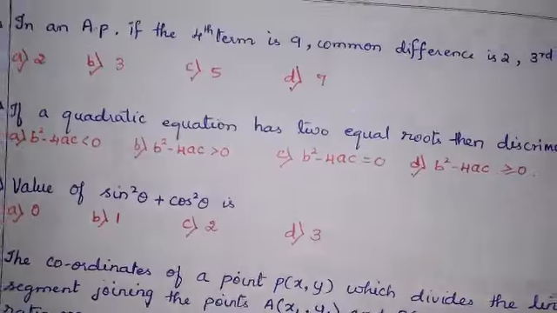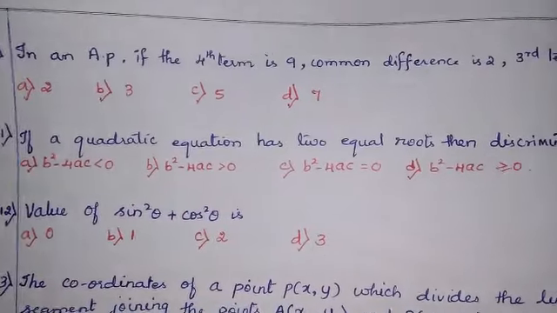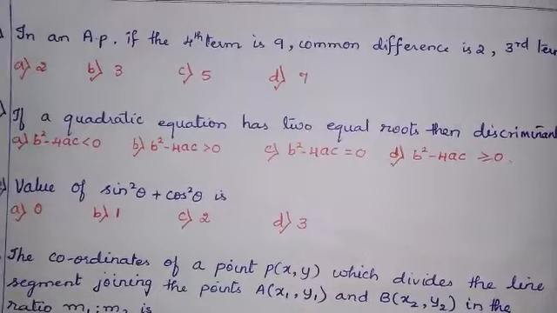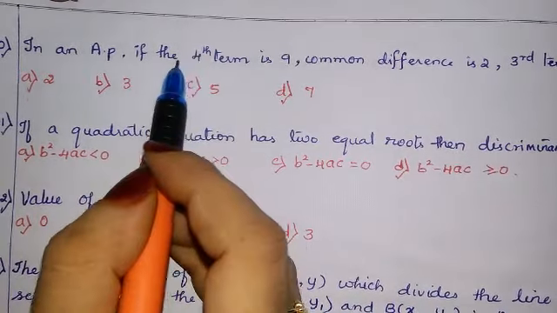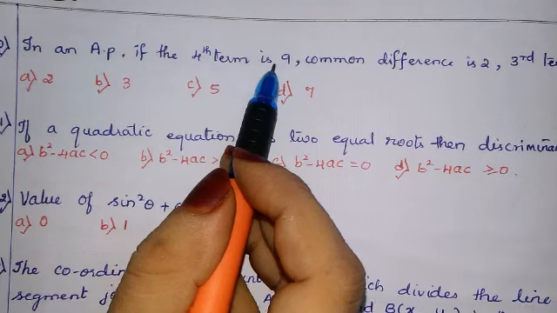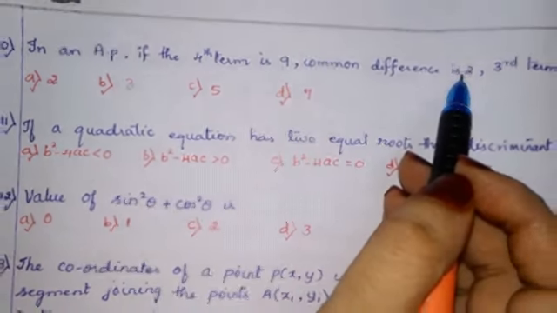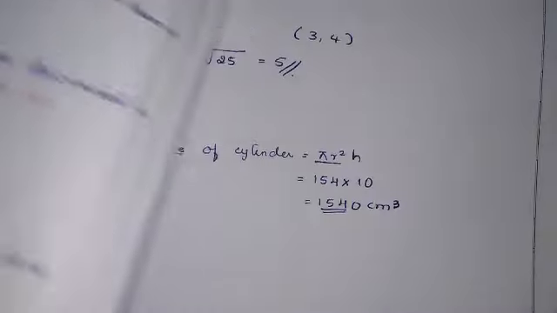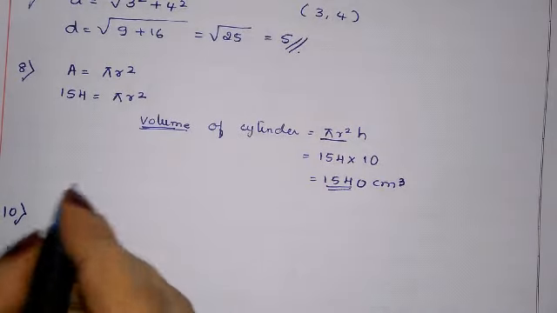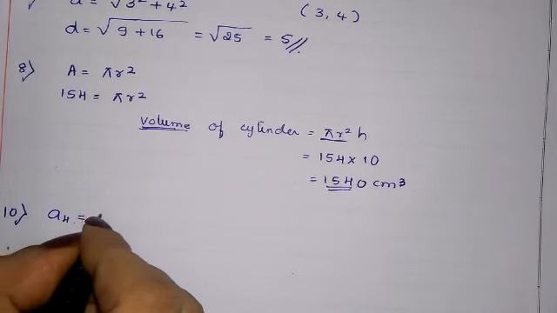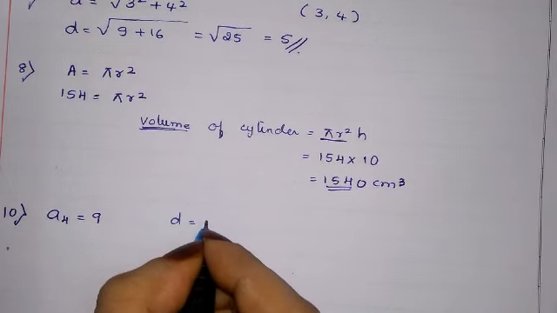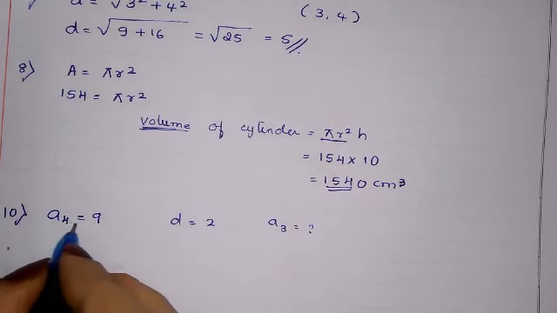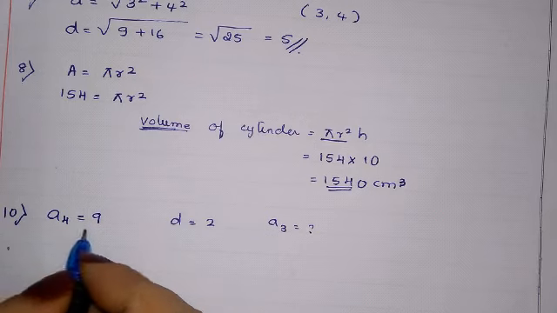Let us see question number 10. In an AP, if the fourth term is 9 and common difference is 2, then the third term is what they have asked. A4, the fourth term, is 9.